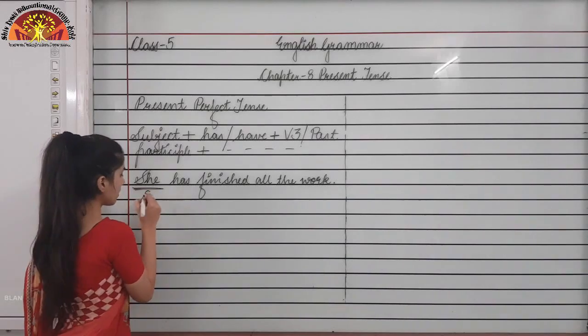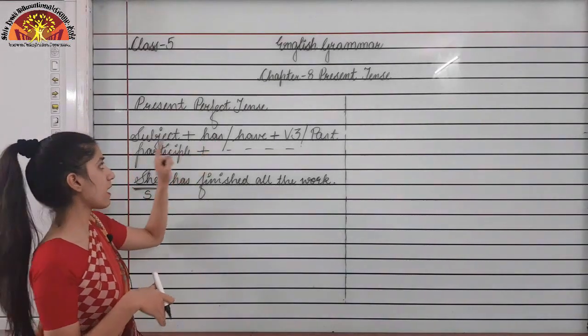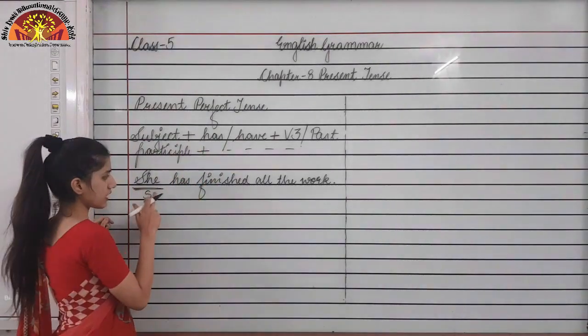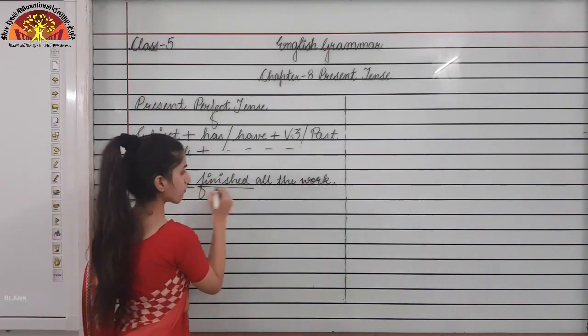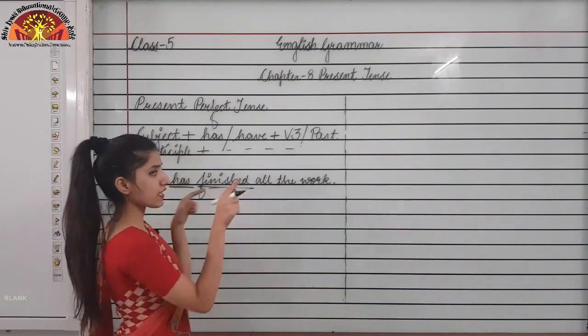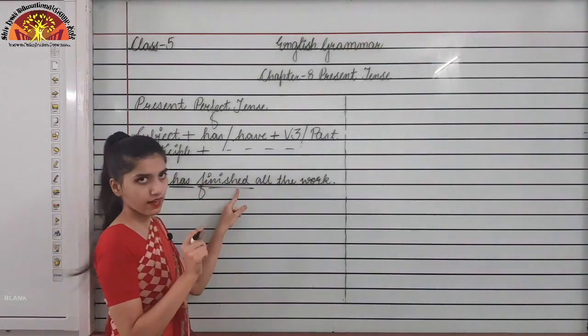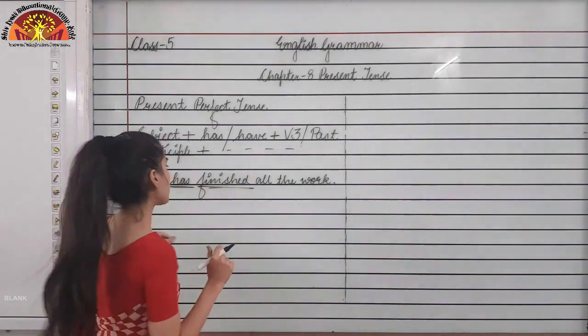The singular subject. So with the singular subject, what will come? Has will come, and with the plural subject, have will come. Okay, so if it is she, after she, what is there? Has is there, and then the third form of the verb. Finished is the third form of which verb? Finish. Finished is there, na? So this is the third form of the verb finish. Okay.